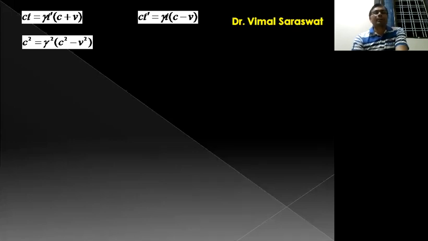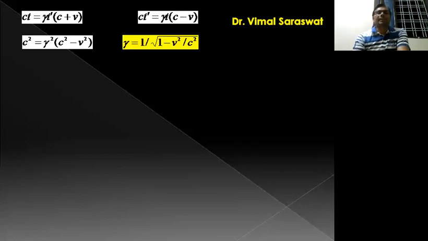And if we take out c square in the denominator, then gamma square is equal to c square upon c square into 1 minus v square by c square. So c square will be cancelled out, and the result will be gamma is equal to 1 upon root of 1 minus v square by c square.